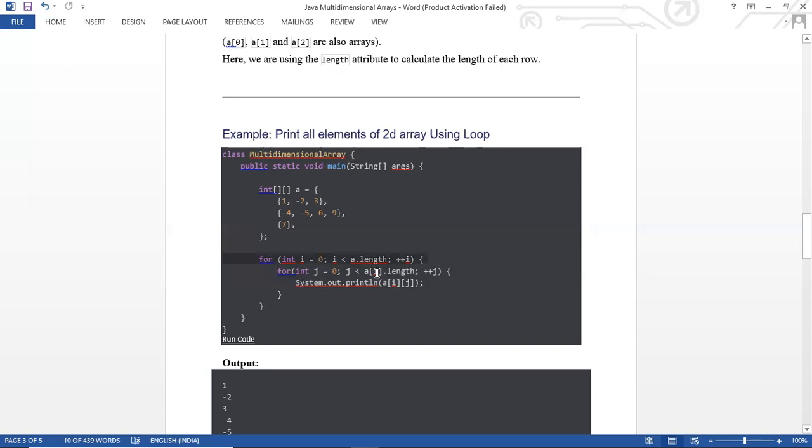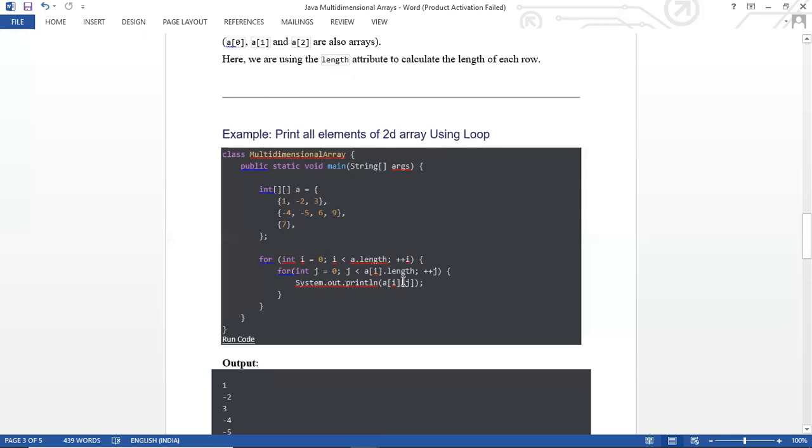Try to remember, it is quite difficult. So now the value of j is 1, at the 0th index of i. Is 1 less than 3? Yes. System.out.println of a[0][1] gives 1, so the 0th row element is printed on the screen. After that, it again goes to j plus plus, increasing the value of j by 1. It is checking the condition that 2 is less than a[i].length, that is 3.